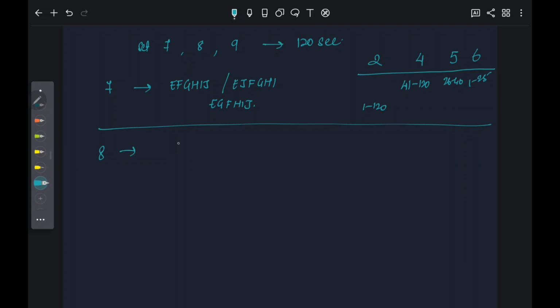For set 8, the arrangement is A, B, C, D, E, F. They get a score of 4 if they get it right between 41 and 120 seconds. They get a score of 5 if they get it right between 26 and 40 seconds. And if they take between 1 and 25 seconds, they get a score of 6.